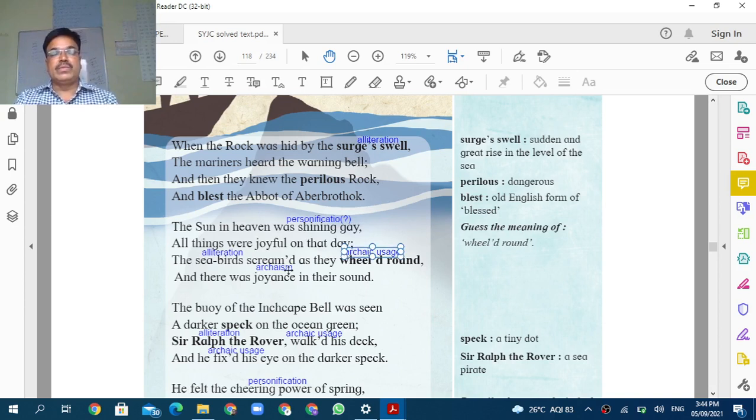Joyful on that day. The birds screamed as they wheeled round, and there was joyance in their sound. Now see, this is a stanza which gives information about the happy atmosphere on that day. The poet told the story of a very happy life there. It was a very happy atmosphere. What was in the sky? The sun was shining happily. Every thing was joyful. And see, the birds were jumping about happily, screaming, chirping. They were wheeling around, making round circles. And so everywhere there was joyance.